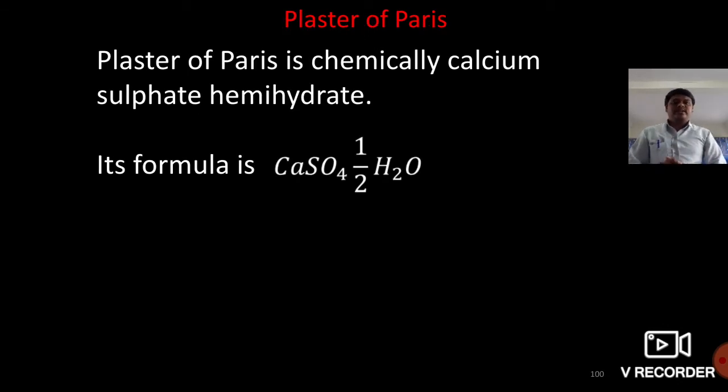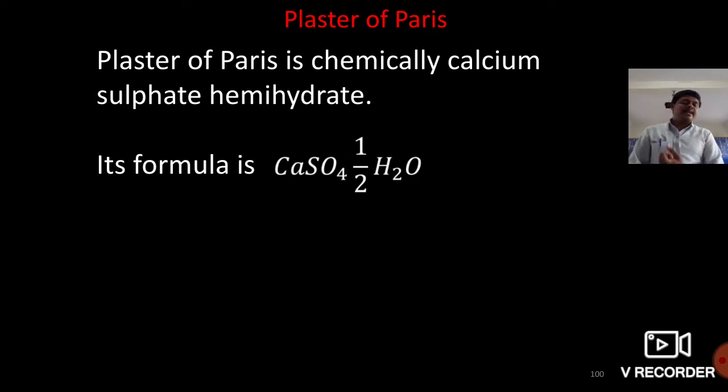The chemical formula of plaster of Paris is CaSO4 half H2O. This is called POP. When gypsum is heated at 373 Kelvin, it loses its water molecules and forms POP.